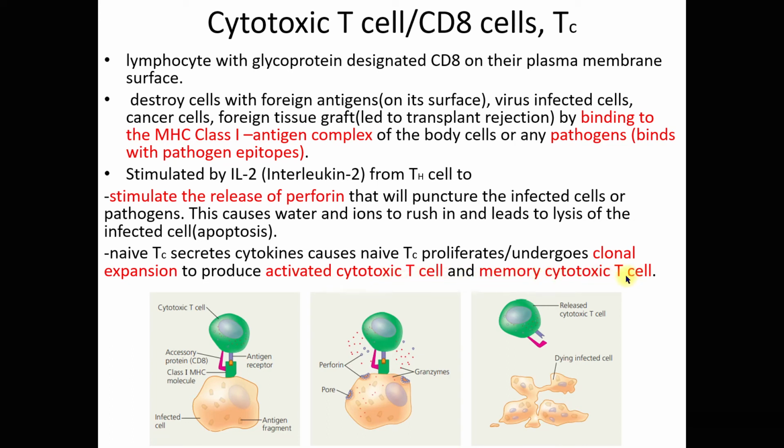So apparently it is not only helper T cells that produce memory helper T cells, but cytotoxic T cells also produce memory cytotoxic T cells. And always remember, class, when a naive cytotoxic T cell proliferates, it will produce activated cytotoxic T cells and memory cytotoxic T cells.